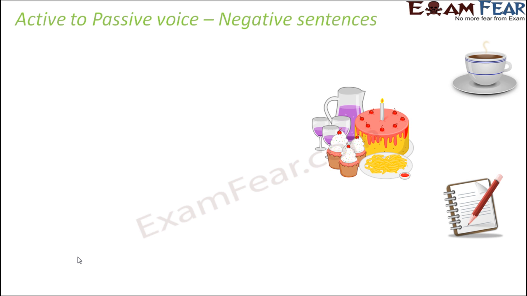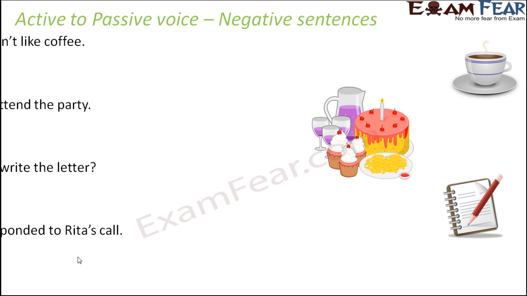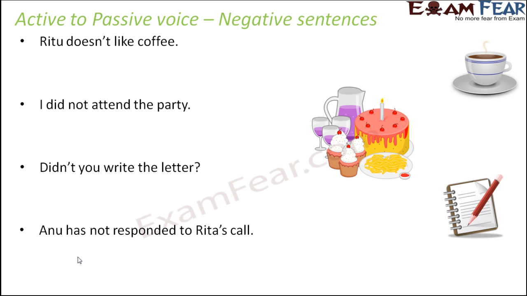Now let us talk about some of the negative sentences, where we say something with no, not, did not, and things like that. Here are some examples: Ritu doesn't like coffee, I did not attend the party, didn't you write the letter, Anu has not responded to Rita's call. These are all examples of negative sentences, either statements or questions, but they are all negative. Here your steps will remain the same. It is just that you will have that extra not. That's the only difference. Otherwise, it will remain the same.